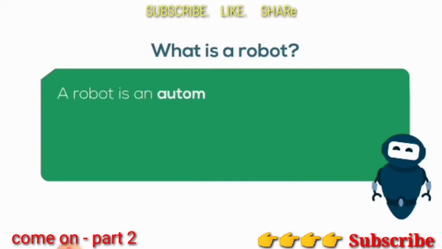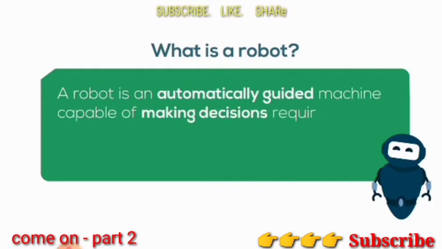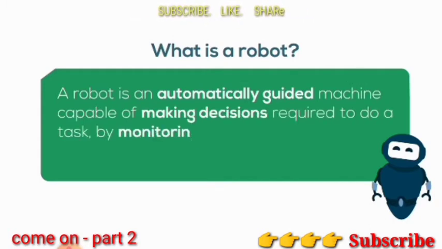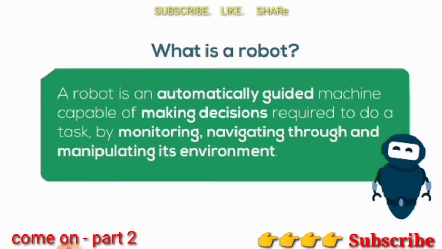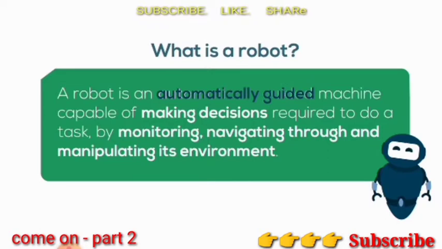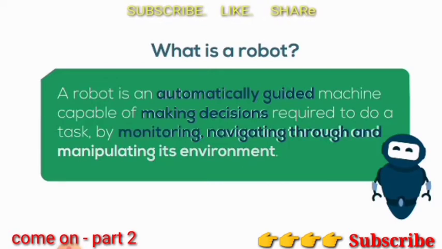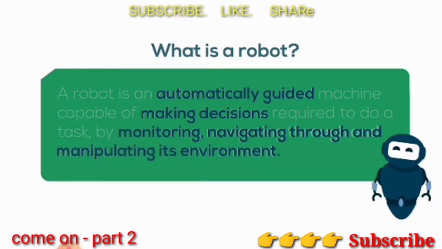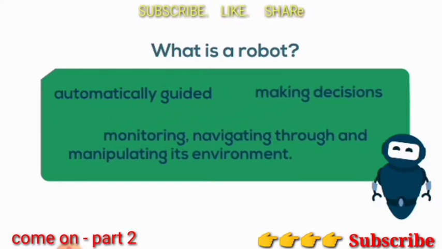A robot is an automatically guided machine capable of making decisions required to do a task by monitoring, navigating through, and manipulating its environment. Let me say it again. A robot is an automatically guided machine capable of making decisions required to do a task by monitoring, navigating through, and manipulating its environment.